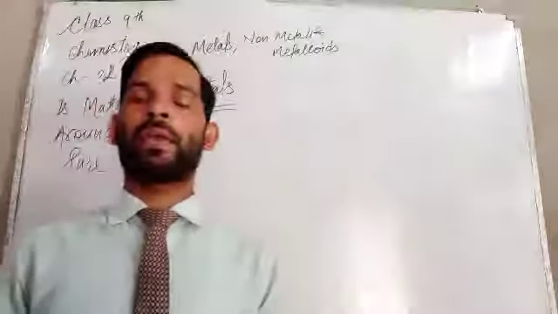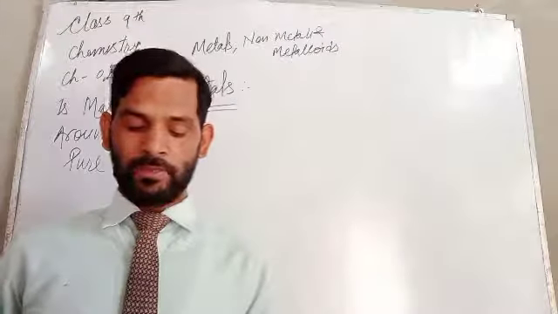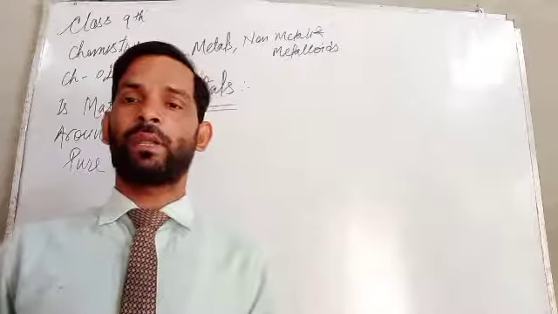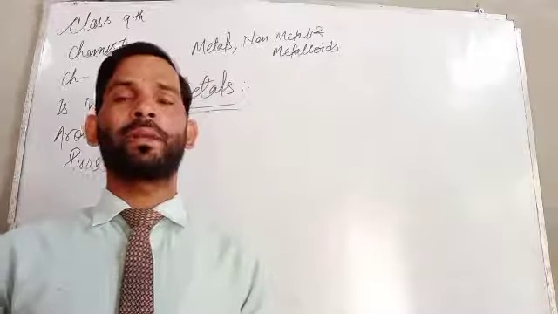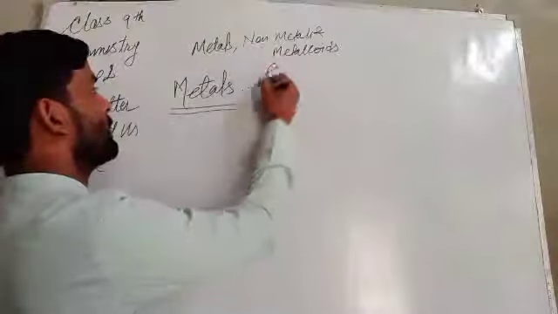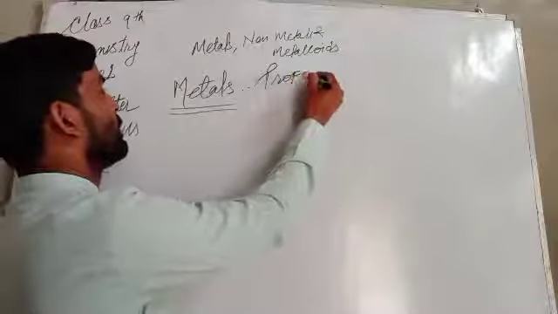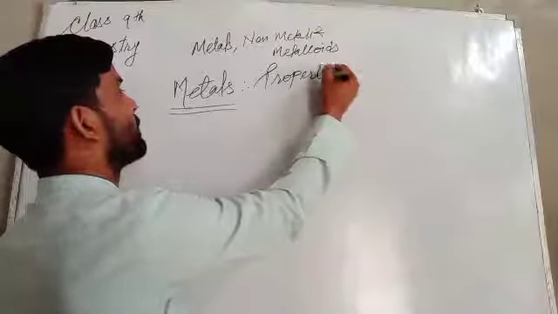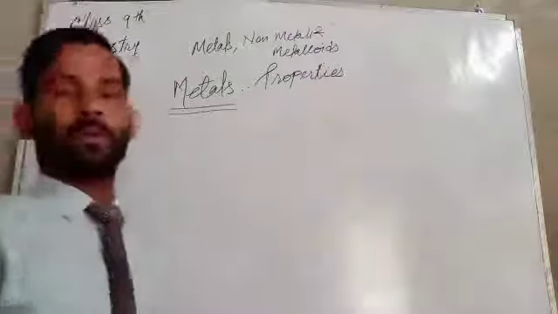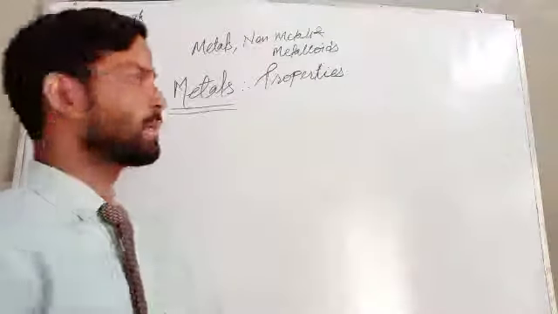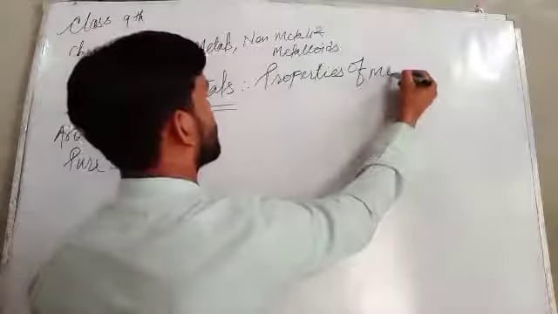So what are the different types of metals? How can these metals be explained on the basis of their properties? Here are the different metals, and they can be explained on the basis of their properties. So what are the properties of metals?